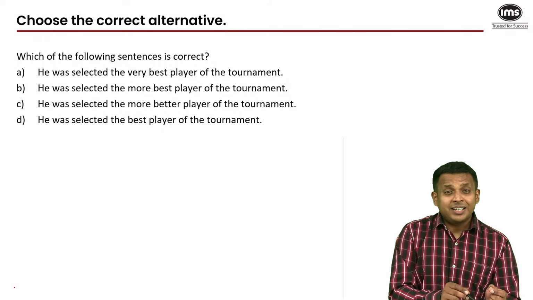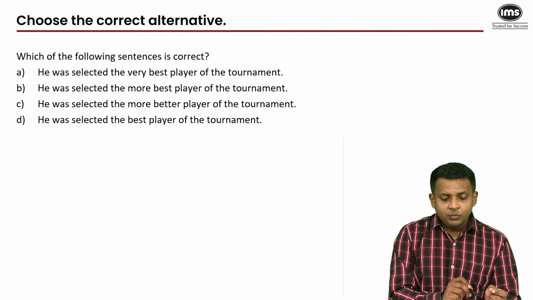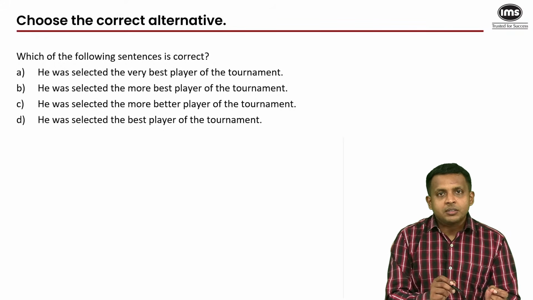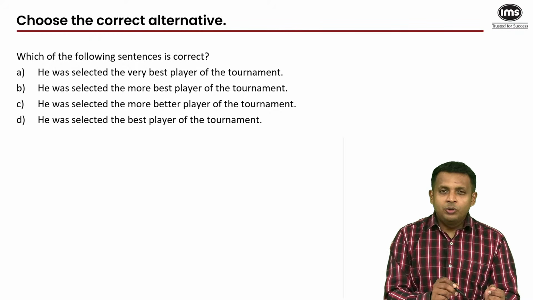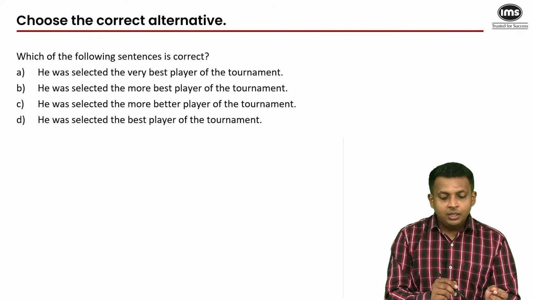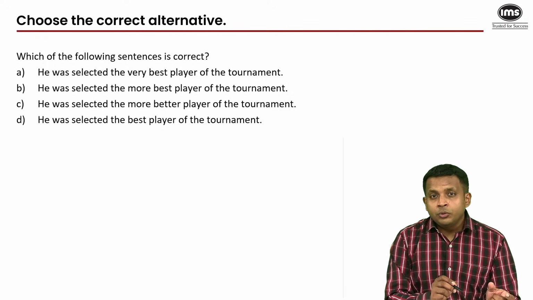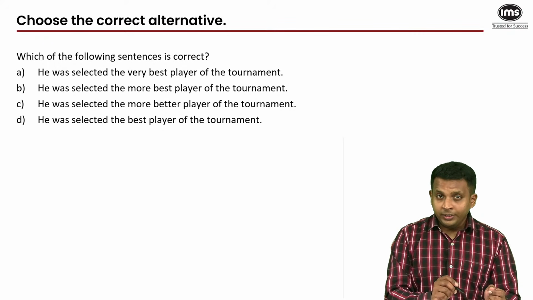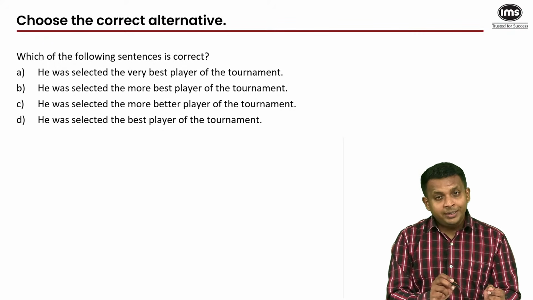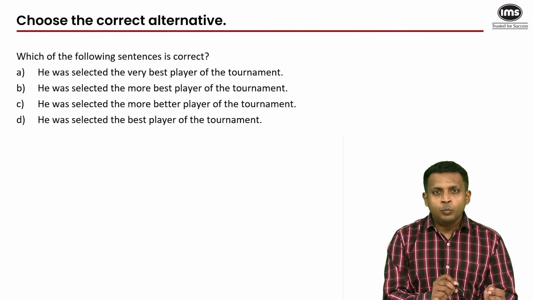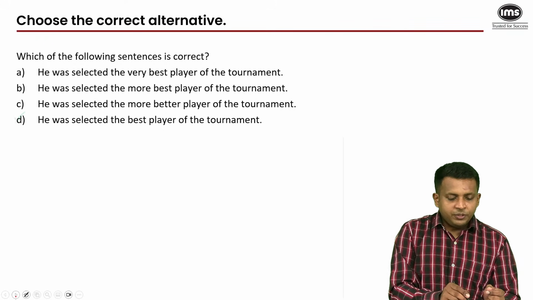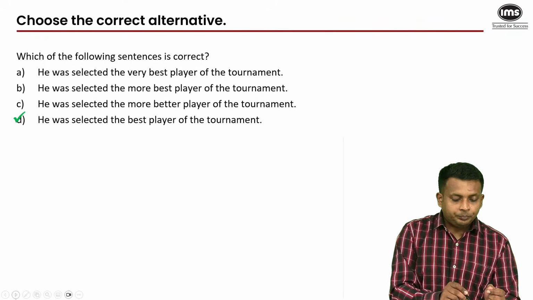Yes, all of your answers are correct, because he was selected the very best player of the tournament. Now, best is already in the superlative degree. You do not need the adverb very in that sentence. More best definitely is illogical. You do not have the comparative and the superlative degree together like that. More better is also incorrect, because better is already in the comparative degree, and more better, more taller, more shorter, these usages are definitely incorrect grammar. So very obviously our answer here is D.